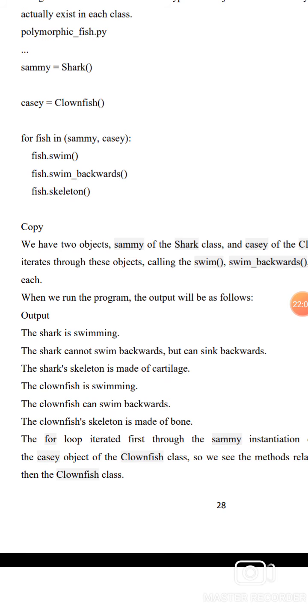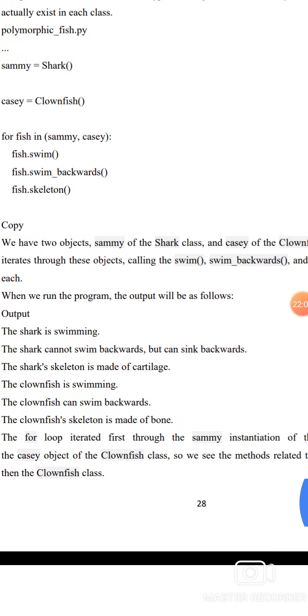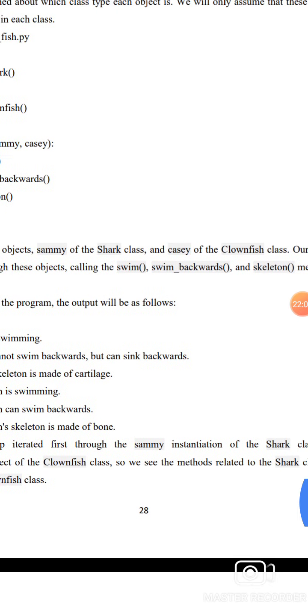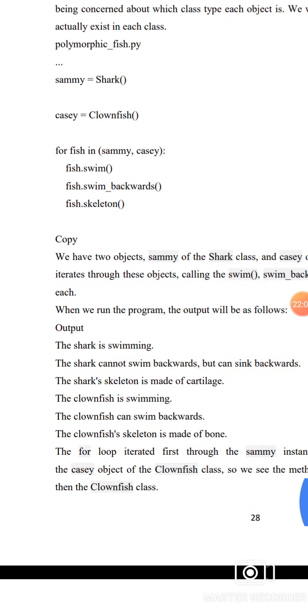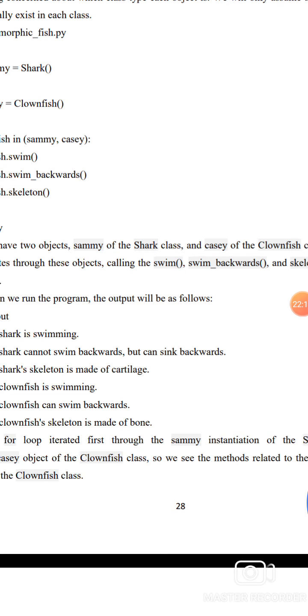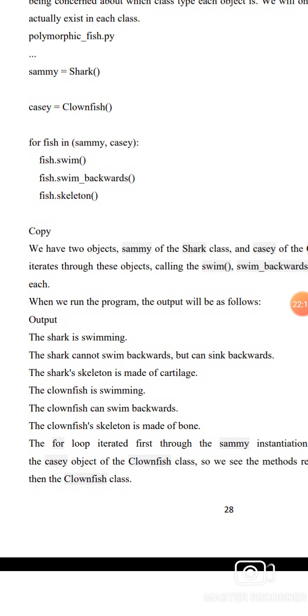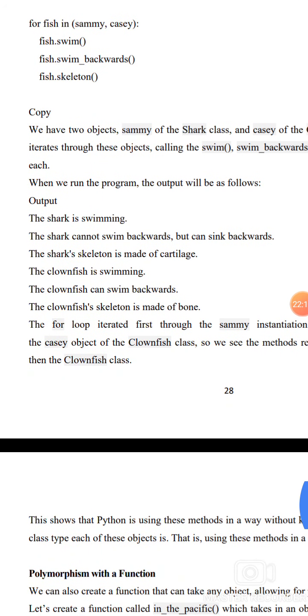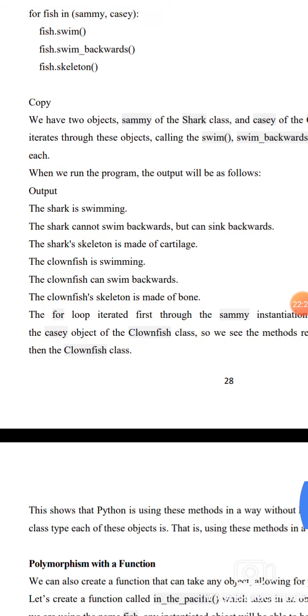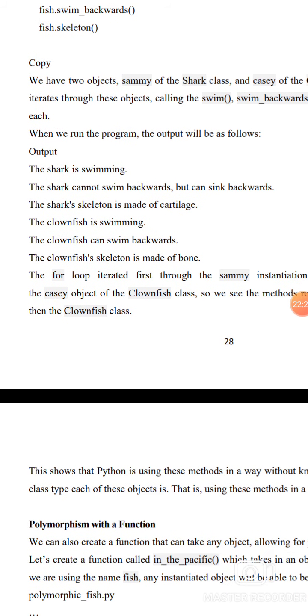We have two objects, sammy of the Shark class and casey of the Clownfish class, and our loop iterates through these objects, calling the swim, swim_backwards and skeleton methods of each. When we run the program, the output is as follows. The shark is swimming. The shark cannot swim backwards, but can sink backwards. The shark skeleton is made of cartilage. The clownfish is swimming. The clownfish can swim backwards. The clownfish skeleton is made of bone.